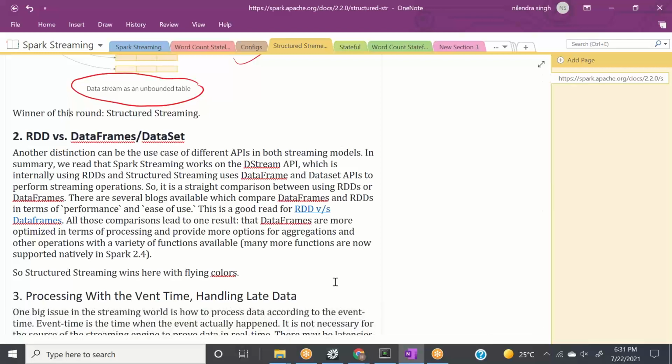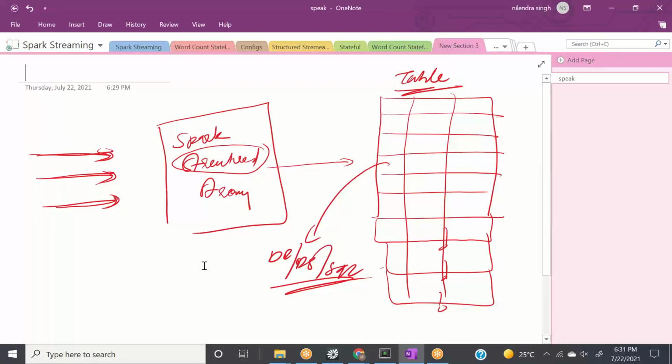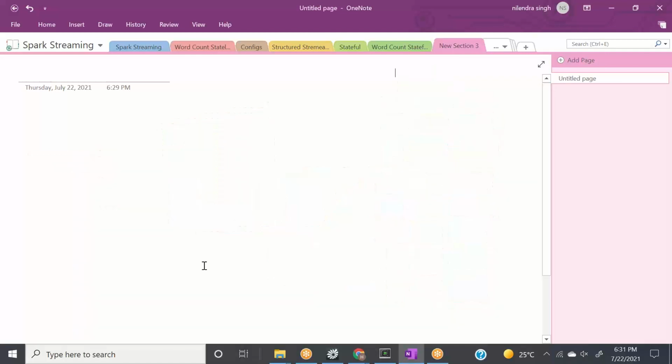We can use high level operators. All the benefits will be applicable here. Now, one major difference, and that's the major difference really, and that's a game changer for Spark streaming, is event time processing. So there are two types of processing.